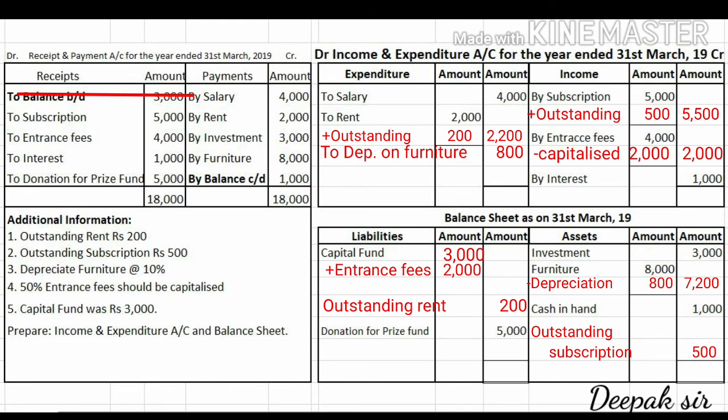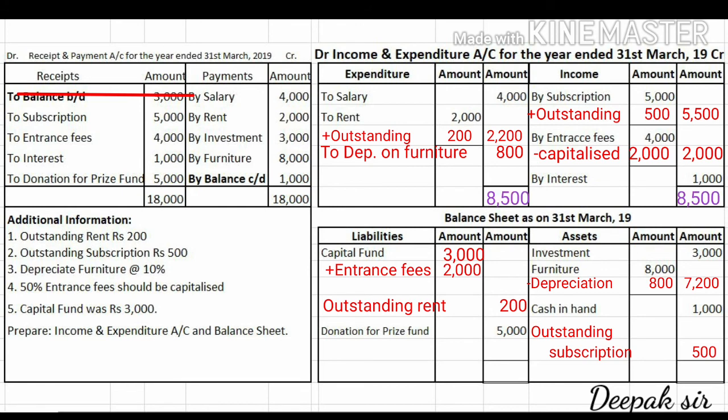So if we will see, the income side total is coming to 8,500, and the expenditure side total is coming 7,000. So we have to record whichever side total is higher. So income side total is higher, 8,500.